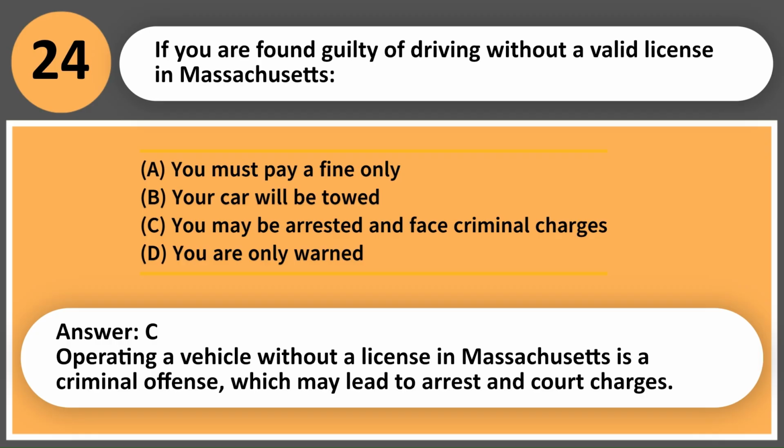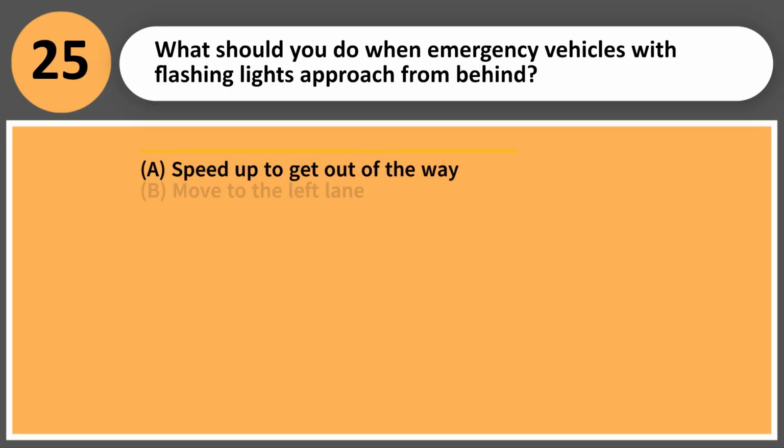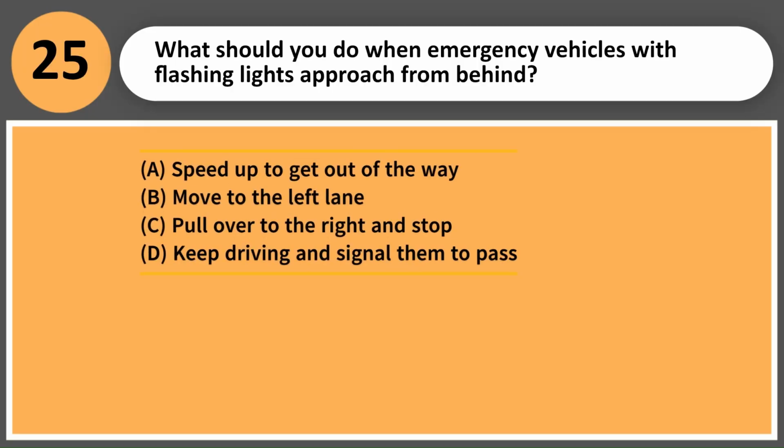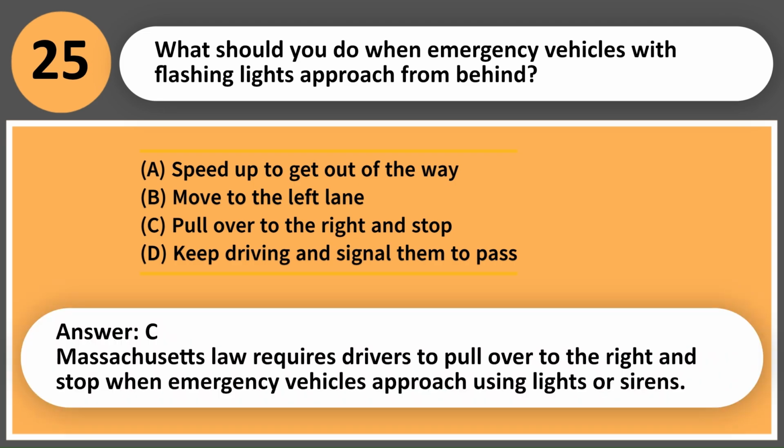What should you do when emergency vehicles with flashing lights approach from behind? A. Speed up to get out of the way. B. Move to the left lane. C. Pull over to the right and stop. D. Keep driving and signal them to pass. Answer, C. Massachusetts law requires drivers to pull over to the right and stop when emergency vehicles approach using lights or sirens.